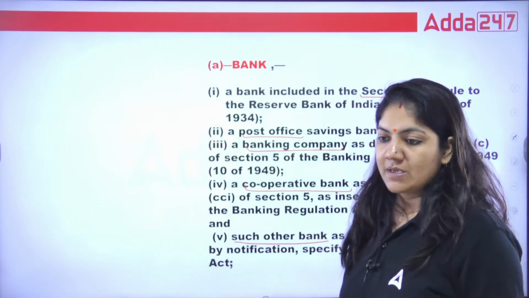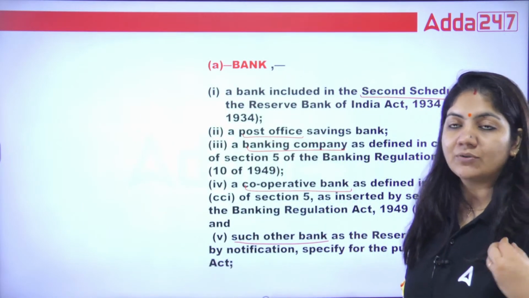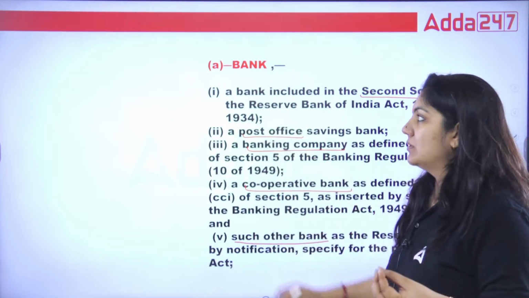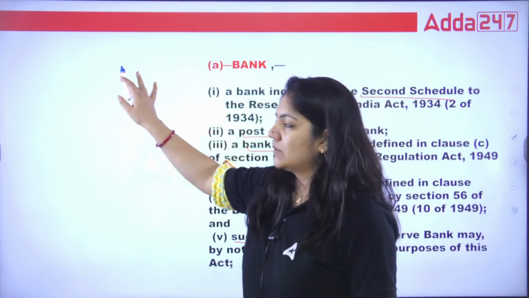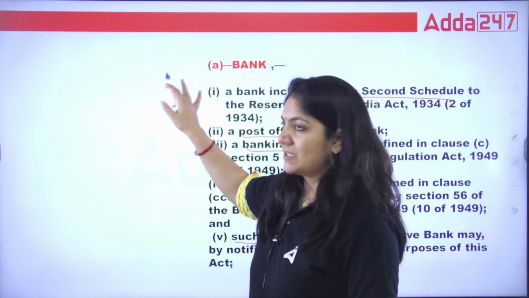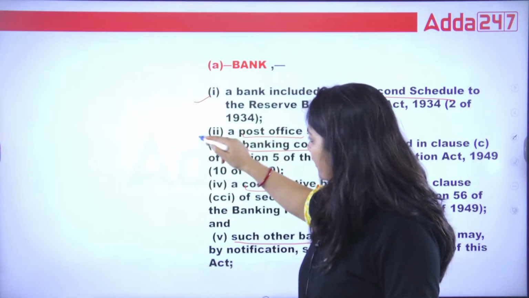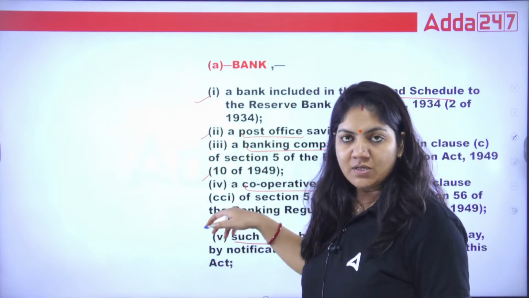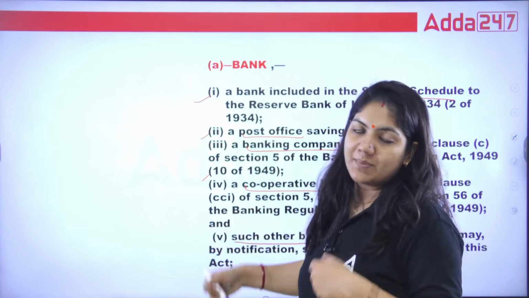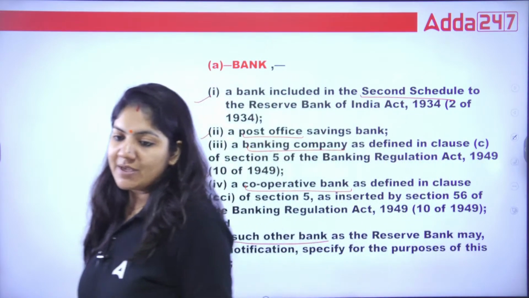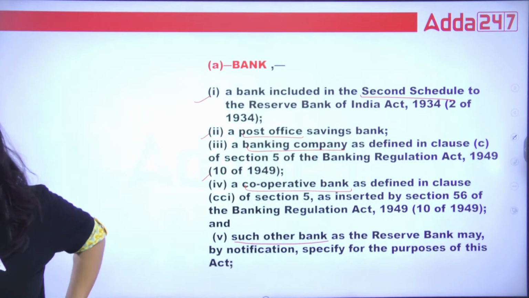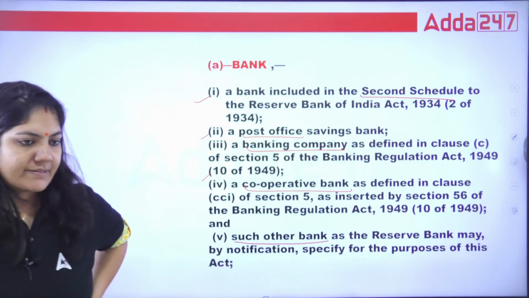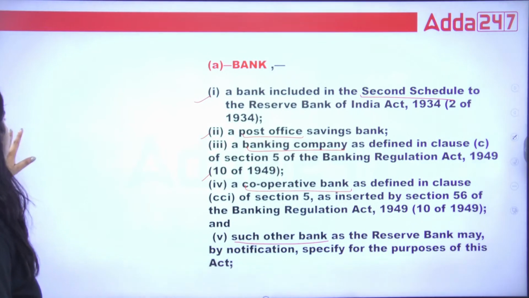See class, how can the question come? Five points are there for the definition term of bank in the Payment and Settlement Act. Three correct options will be given and one wrong option will be given, and you have to tick the wrong option. So this can come in the form of a question. This is the definition of bank. Is that okay? Next one.